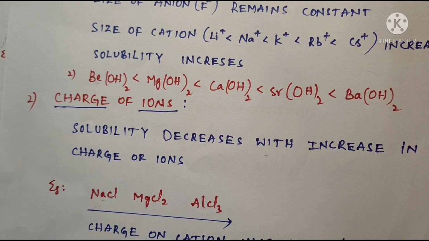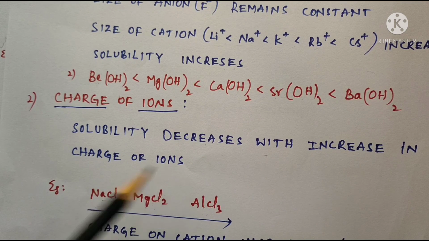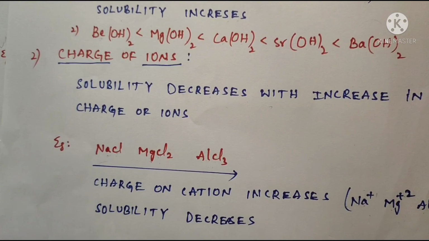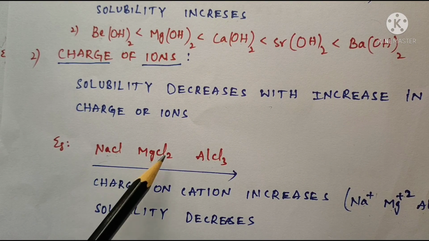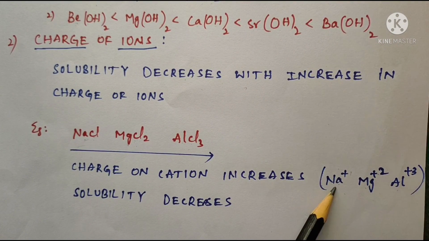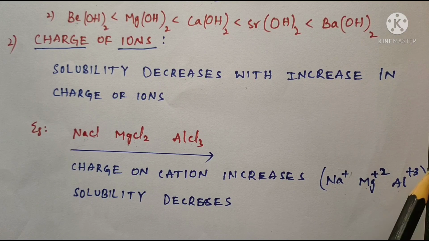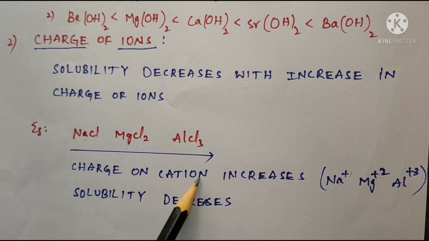Second rule is charge of ions. Solubility decreases with increase in charge of ions. For example, NaCl, MgCl2, AlCl3. As the charge on cation increases, solubility decreases. Here anion remains same. Here cation is Na plus, 1 unit positive charge. Mg plus 2 has 2 units positive charge. Al plus 3 has 3 units positive charge. As the charge increases, solubility decreases.